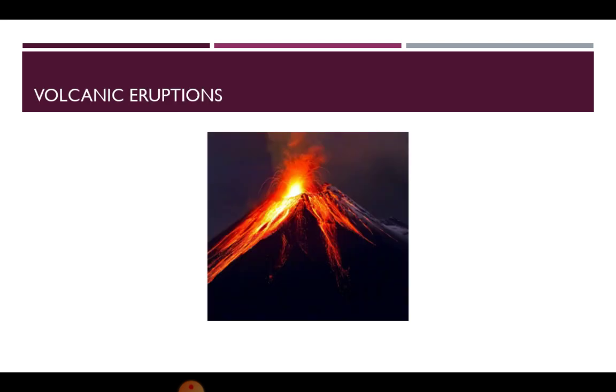Next, volcanic eruptions. A volcano is an opening in the crust of the earth through which molten rock material or magma comes out. When this magma flows out on the surface, it is called lava. Hot gases or ash also come out with the magma. These cause air pollution and a lot of destruction. The opening through which lava comes out is called a vent.